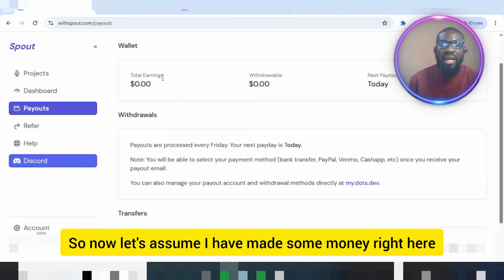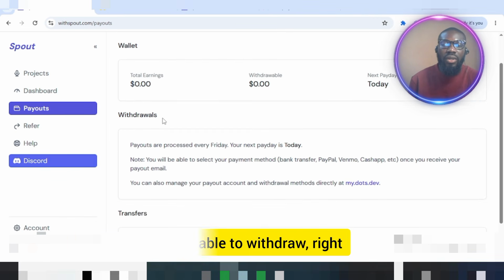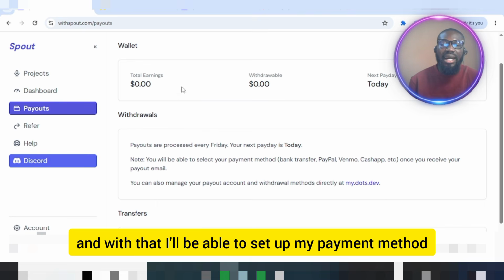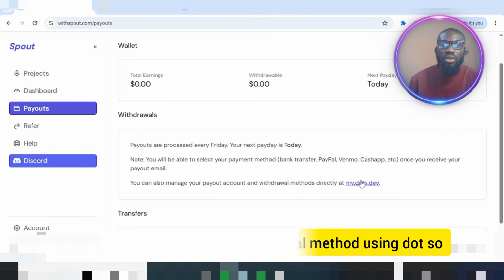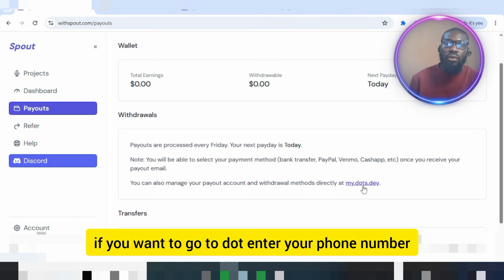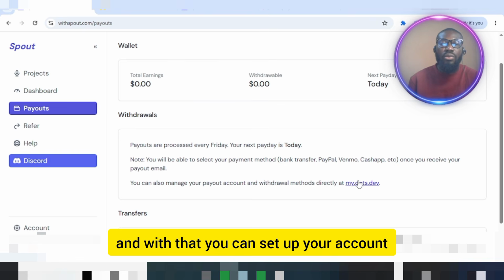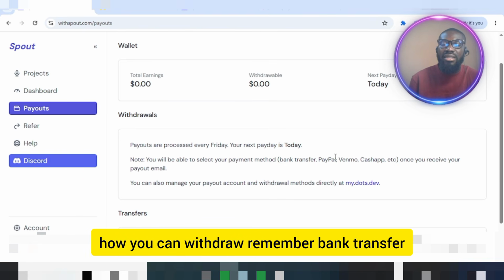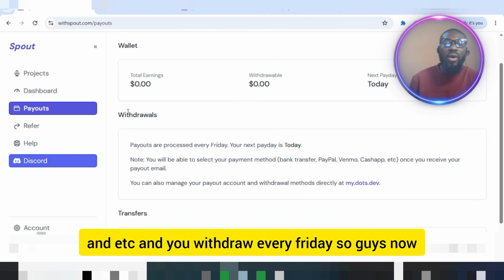So now let's assume I've made some money right here. I'll be able to withdraw, right? Because if I have money right here, they will send me an email, and with that I'll be able to set up my payment method. You can also manage your withdrawal method using Dots. So if you want to go to Dots, enter your phone number and they are going to send you a verification code, and with that you can set up your account on Dots. All right, so now this is how you can withdraw. Remember, bank transfer, PayPal, Venmo, Cash App, and etc, and you withdraw every Friday.